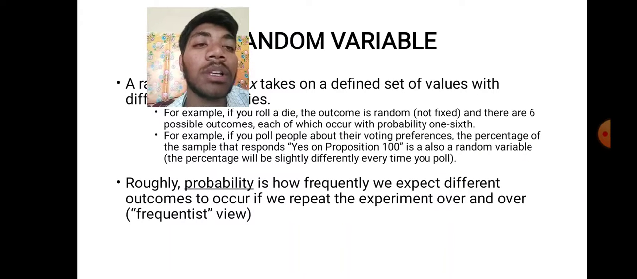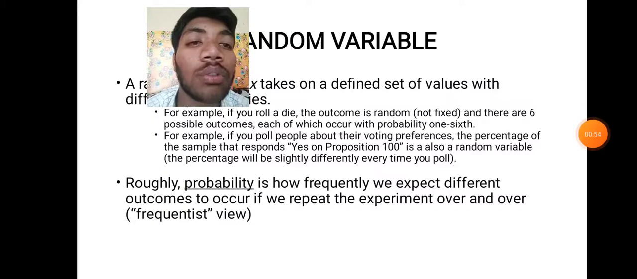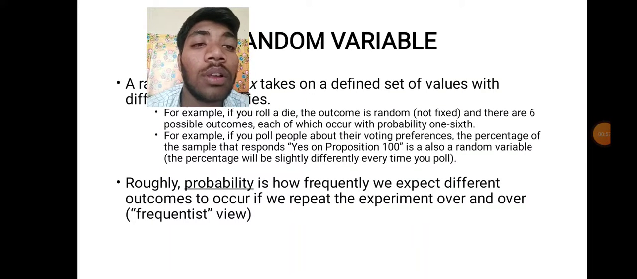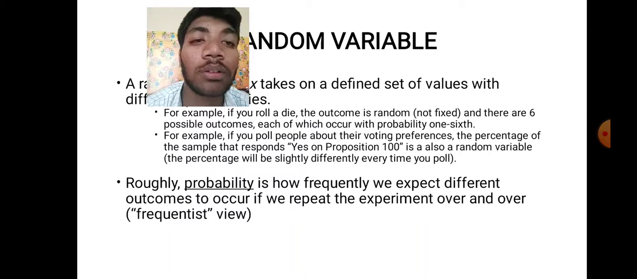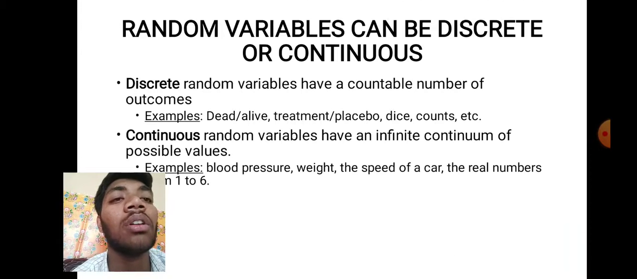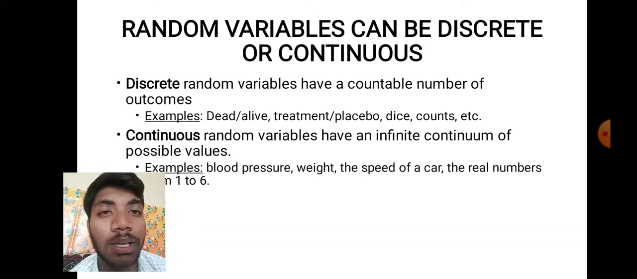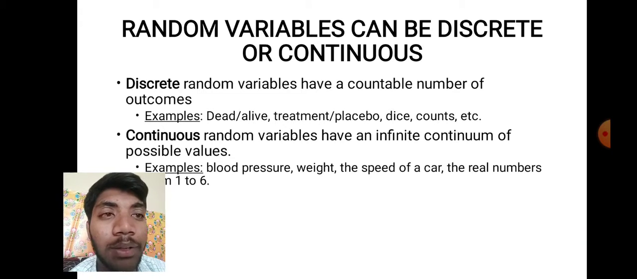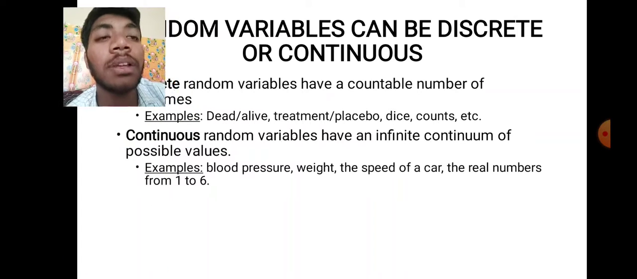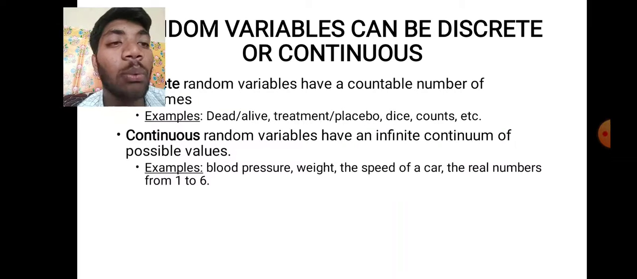Roughly, probability is how frequently we expect different outcomes to occur if we repeat the experiment over and over. So random variables can be discrete or continuous. Discrete random variables have a countable number of outcomes. Example, dead or alive, treatment or placebo, dice counts, etc. Continuous random variables have an infinite continuum of possible values. Example, blood pressure, weight, the speed of a car, the real numbers from 1 to 6.